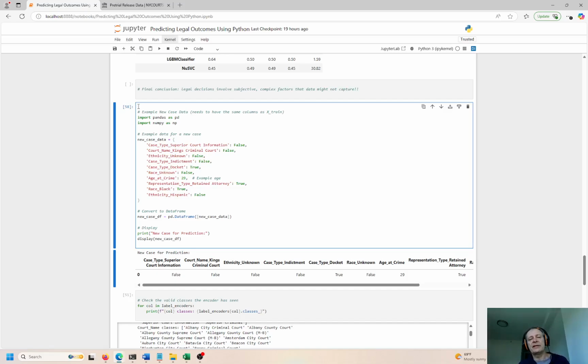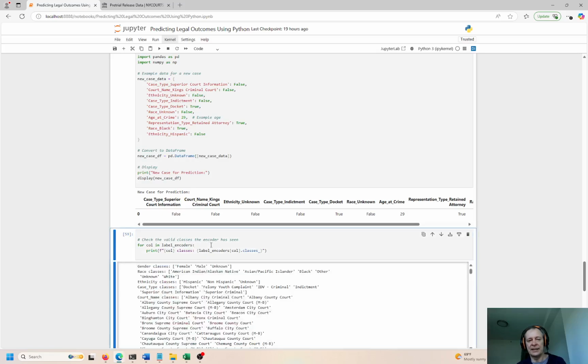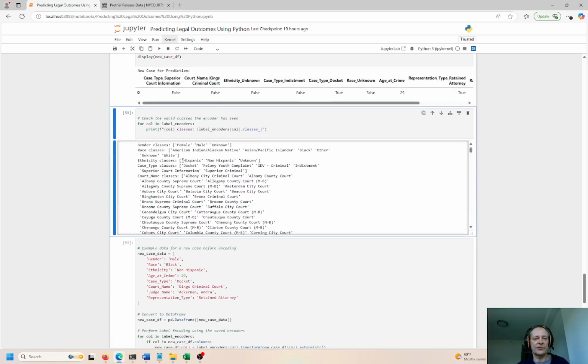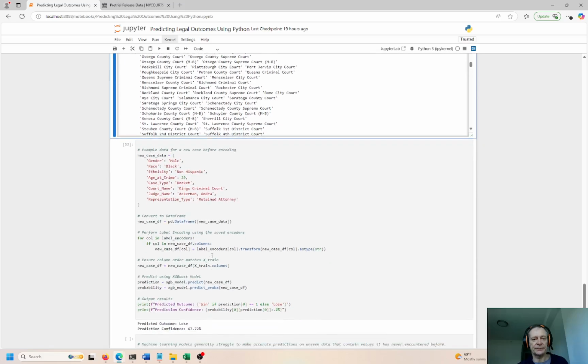So based on the model's training, testing, and ability to predict the outcome, this is your specific case that you're dealing with. This is what you would put in, and this is the decision that you get. So we will go ahead and run this cell, and we see all the possible outcomes here: Hispanic, non-Hispanic, docket, felony complaint, IDV. I don't even know what these things are. Some of these, IDV, individual, criminal. Not sure what some of these things are. But again, we're looking at the whole case that the lawyer is bringing to the court and training the model and trying to understand what the potential outcome is, okay?